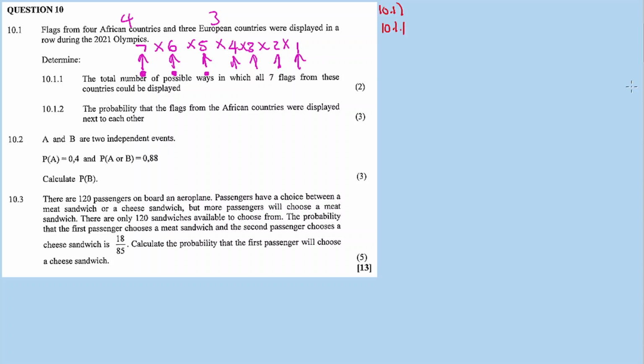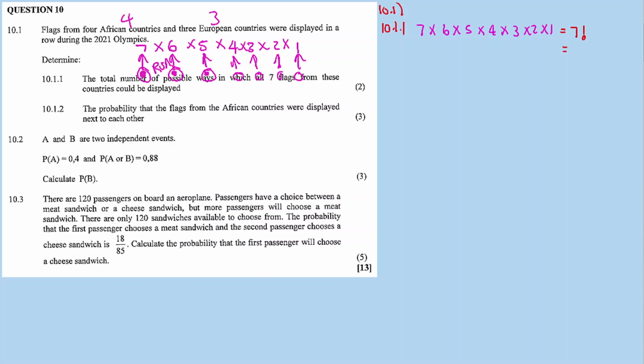So the possible ways are 7 times 6 times 5 times 4 times 3 times 2 times 1, which is something we call a factorial. It's 7 factorial. We multiply because, once you place a flag, let's say RSA, South Africa, it can go at any of the positions. That's why there is a multiplication here. 7 factorial comes out like that.